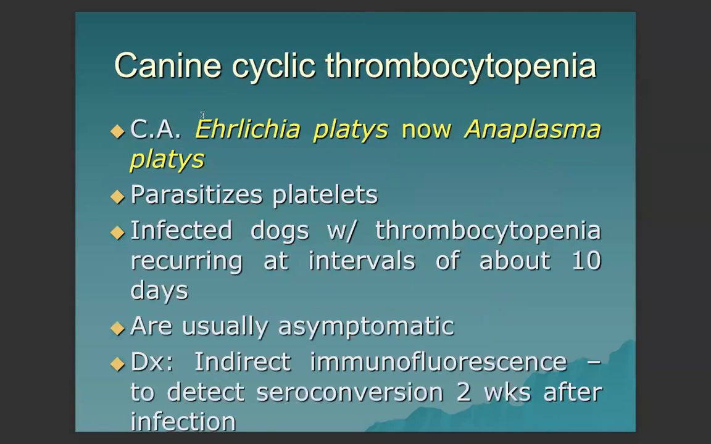Next, we have canine cyclic thrombocytopenia, formerly caused by Ehrlichia platys, but now reclassified as Anaplasma platys. The condition is thrombocytopenia because it primarily parasitizes platelets. Infected dogs have thrombocytopenia recurring at intervals of about 10 days. The dogs are usually asymptomatic. Diagnosis is via indirect immunofluorescence to detect seroconversion 2 weeks after infection.